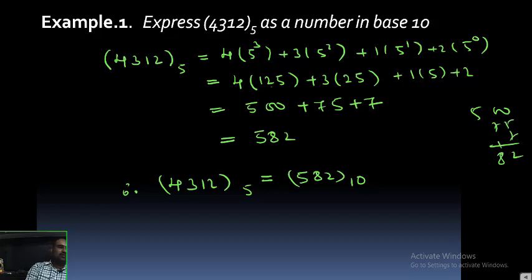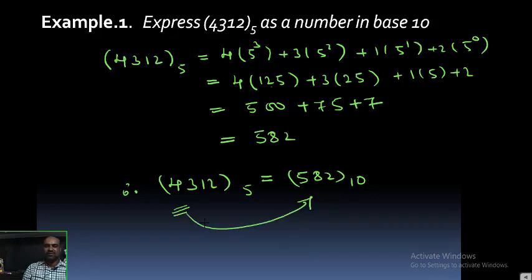Okay. Important thing, students: by using this base representation theorem only, I converted a number in base 5 to a number in base 10. But the very important thing is, if a number in base 10 is given, how can you convert it into base 2, base 3, base 4 or base 5? That I will explain now.